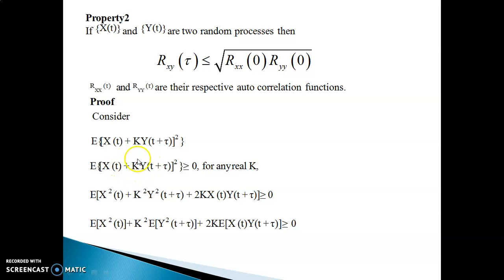And then you expand this using a plus b whole square formula, which is a square plus b square plus 2ab. Then you take expectation of each of the terms. So you get expectation of x square t plus k square expectation of y square t plus tau plus 2k expectation of x of t y of t plus tau. And this is nothing but Rxy of tau, the cross correlation function. This is Rxx of 0, it's the mean square value of the process x of t. And this is the mean square value of the process y of t. So this is Ryy of 0. And this is the cross correlation between x and y, which is Rxy of tau.